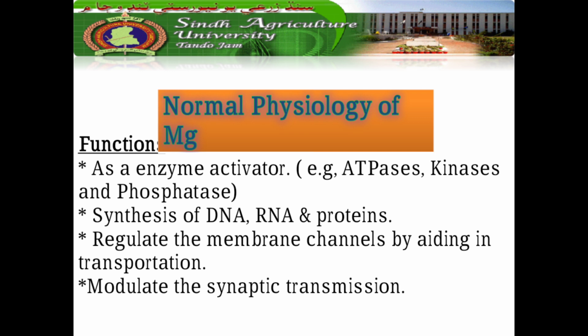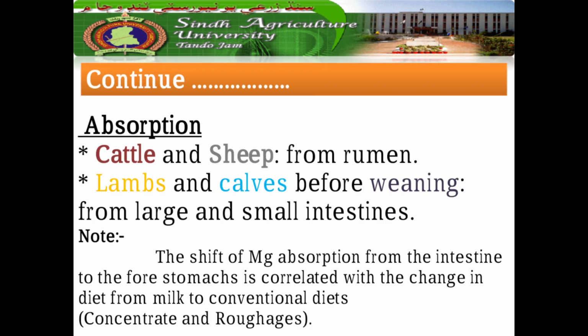Magnesium is a mineral element and it acts as an enzyme activator. For example, in ATPase, kinases and phosphatase enzymes, magnesium works as an activator. And magnesium is also used for the synthesis of DNA, RNA and proteins. It is also used to regulate the mechanism of the membrane channels by aiding in the transportation and modulate the synaptic transmission in the nerve impulse.